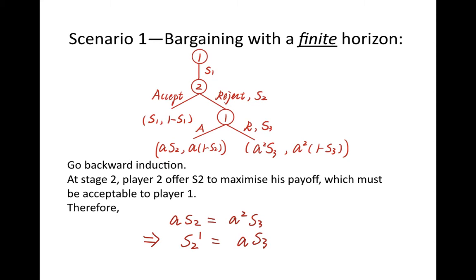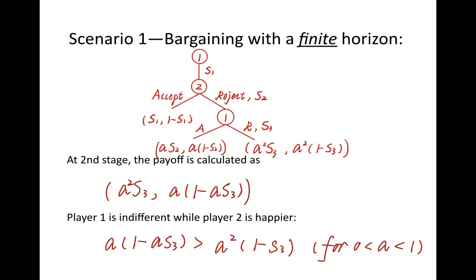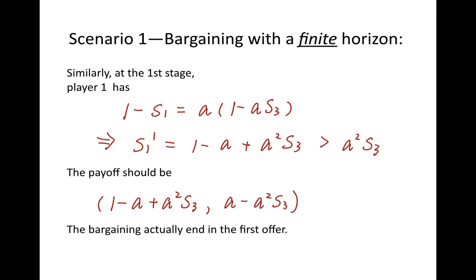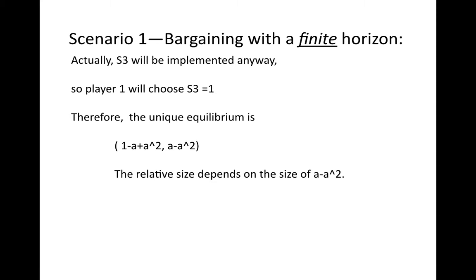At stage 2, player 2 offers S2 to maximize his payoff, which must be acceptable to player 1. So we have this function and we solve for S2. At the second stage, the payoff is calculated. Player 1 is indifferent while player 2 is happier. Similarly, at the first stage, player 1 has these relationships, so the payoff should be calculated as below. This bargaining actually ends at the first offer, because S3 will be implemented anyway, so player 1 will choose S3 equals 1. Therefore, there is a unique equilibrium as calculated.